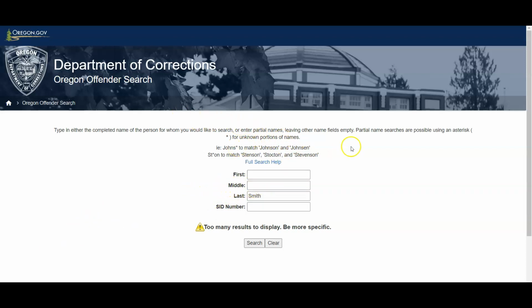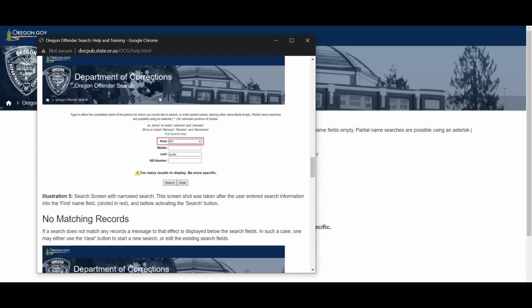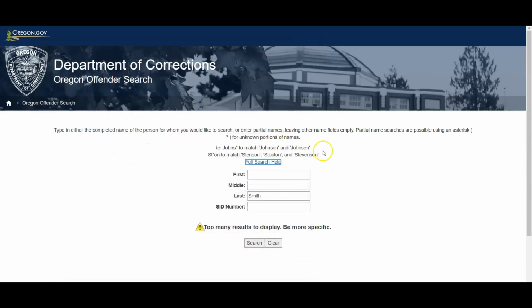If you follow the instructions, and one thing to point out as well, which I should have probably mentioned already, is that they do have a pretty helpful step-by-step guide here to explain what they have. It's pretty simple anyway. The only thing that's a little odd is this partial name search, which I'll show you in just a second again.